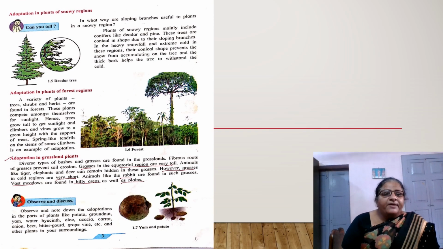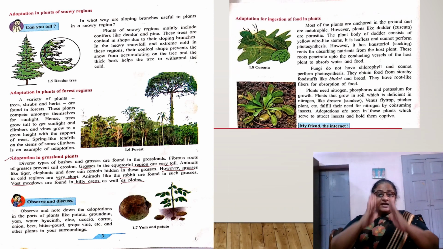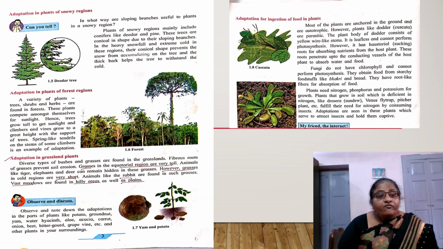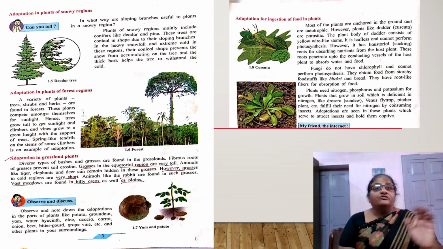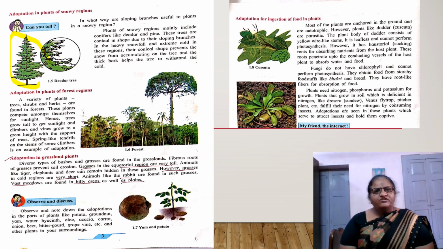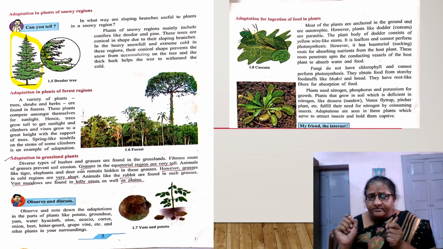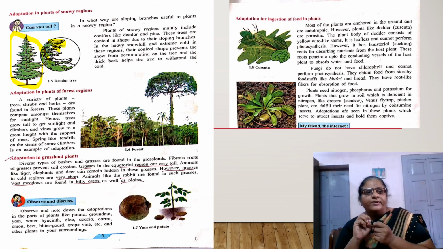Now we will see the plants that are in the polar region. These plants differ from other plants. They do not have branches, or if they have branches, these branches are conical in shape. They are sloping. Why? When the snow falls on them, it does not accumulate there. It falls on the ground. This is because the branches are sloping and the leaves are not broad. The leaves are pointed. Because the leaves are pointed, snow does not accumulate there.